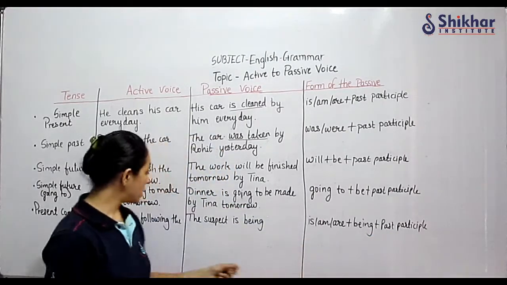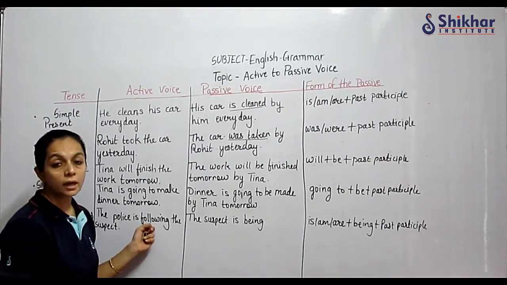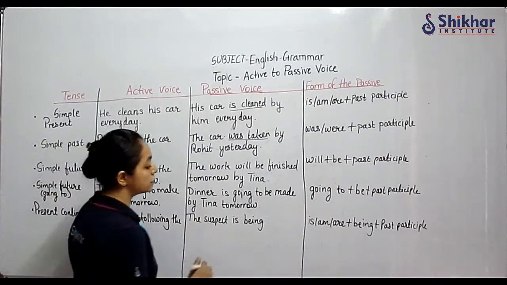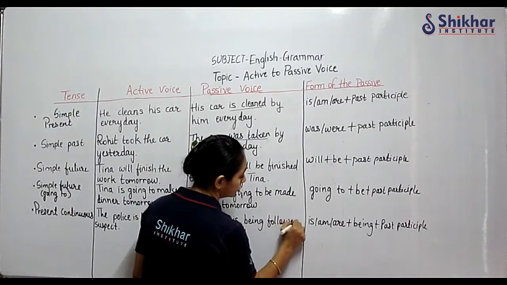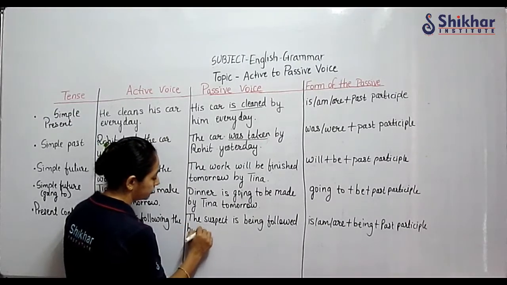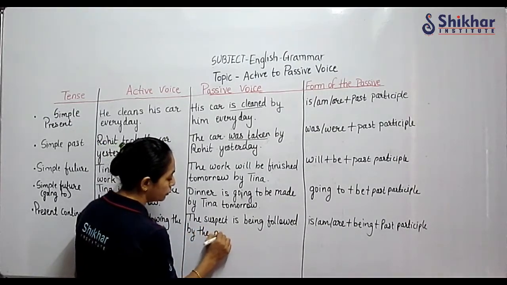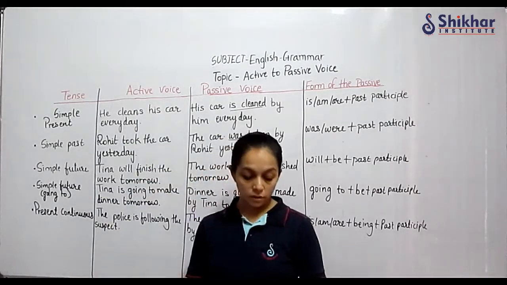So this following will become the suspect is being followed by the police. Yes. Now we are going to see further tenses.